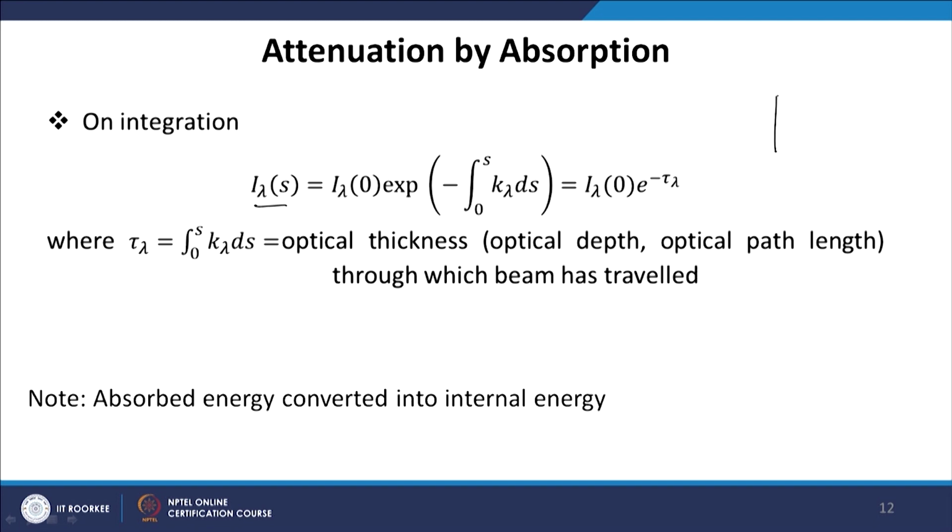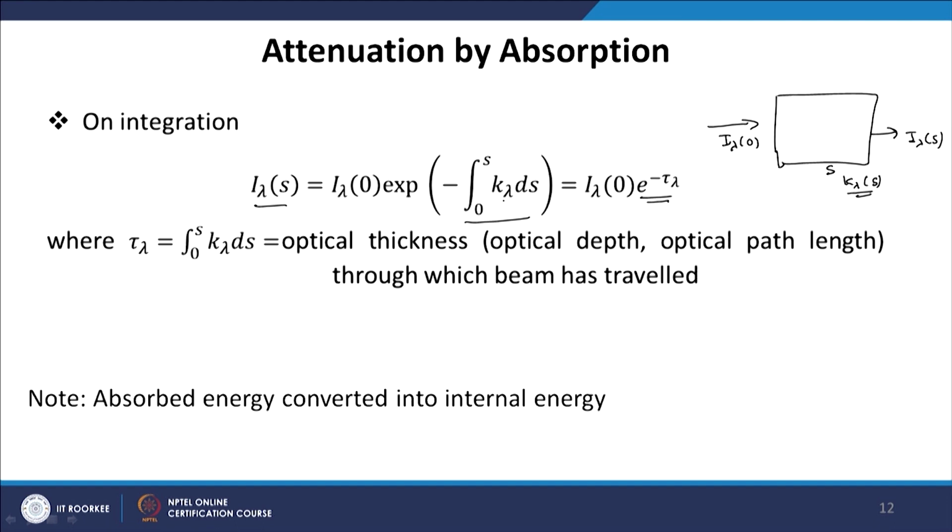which is known as Beer's law. So, this is the intensity I lambda 0 and this is the intensity I lambda s at path s. So, it follows an exponential decay, as has also been observed by Beer's law. We have used integration here because the property kappa lambda may be a function of x or it may be uniform. The absorption coefficient may continuously change over the path or it may be uniform.